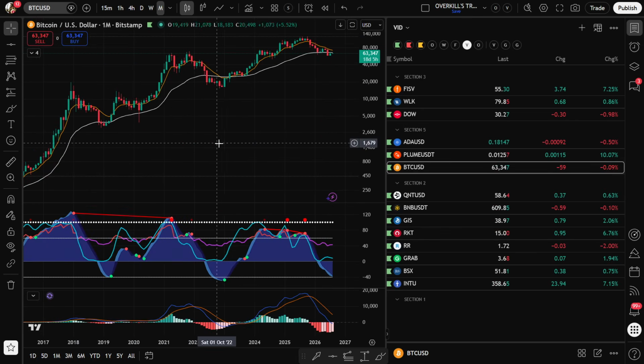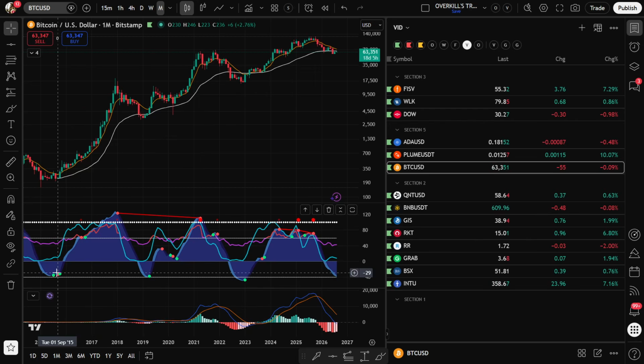And Bitcoin, guys, I just want you to keep an eye on this. This thing has called the bottom since all the way back in 2015. Bitcoin was at 240. It popped all the way up to 20,000, then pulled back to around 3,000. Again, every 4 years, it gives you a signal down here, and that calls the bottom. I think the bottom's already in, probably around 55. If it goes down to 50, fine, whatever.